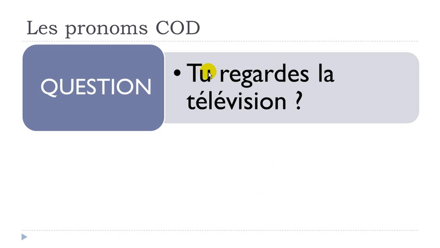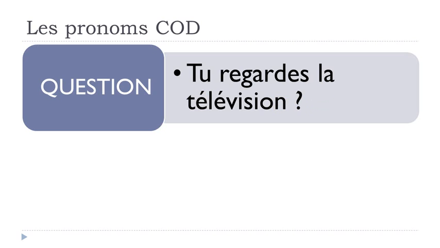If you get the same question, tu regardes la télévision. Now we've got all the elements. We know that tu was the subject, regarde the verb, la télévision complément d'objet direct, and that's the thing we want to replace. We don't want to repeat la télévision. So first, what we need to do is to spot the gender of the word. We know that la télévision is feminine.